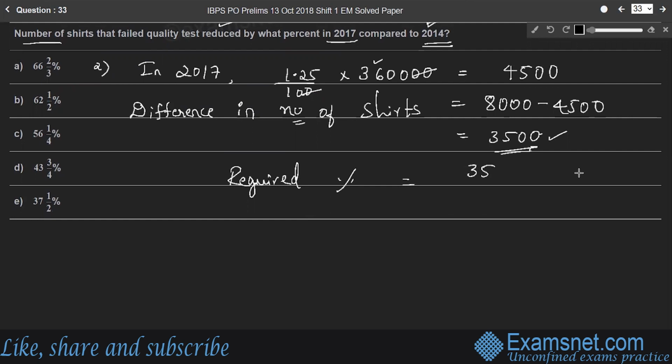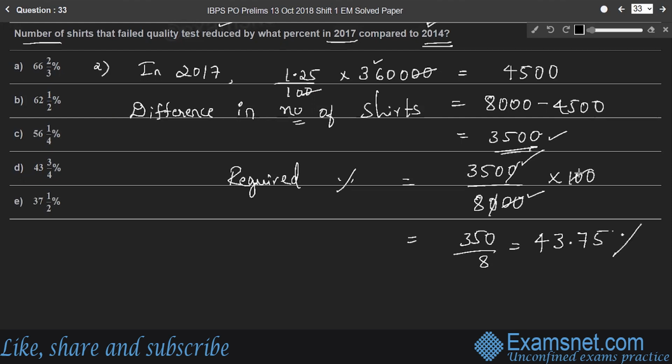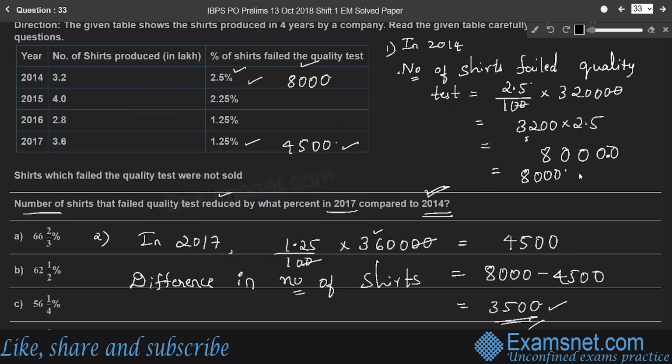That means the required percentage will be: the difference 3,500 is out of 8,000. 3,500 is the difference in the number of shares failed in the quality test. Therefore, for 100, this will be the required percentage, right? We'll cancel the zeros first, so we'll get 350 by 8, which gives 43.75 as the required percentage.